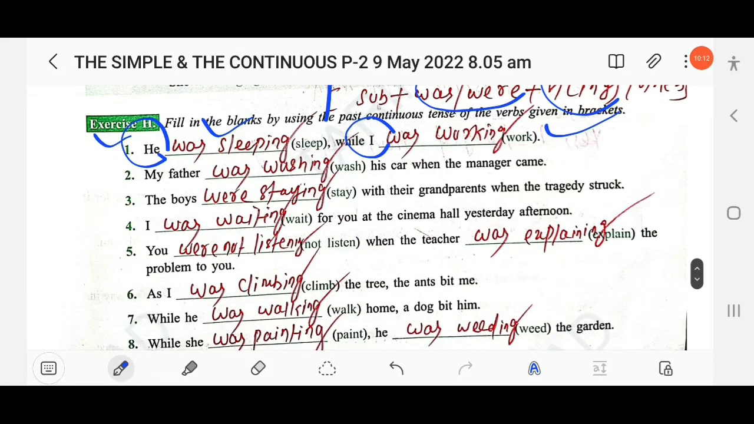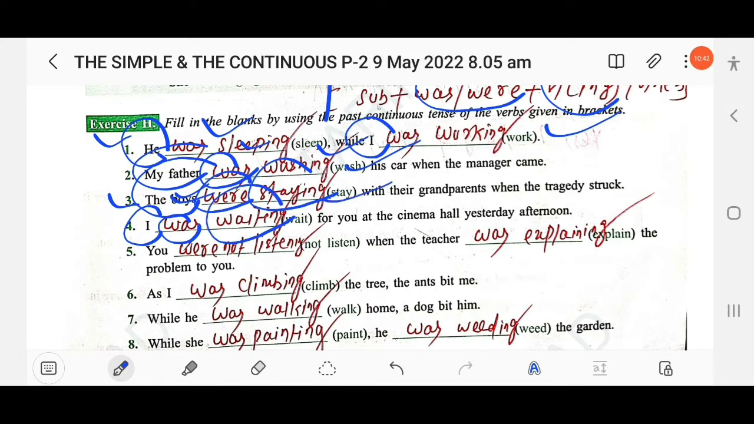The next, my father dash his car when the manager came. So here my father is third person singular, so you have to use was, then add ing with the main verb. The next, the boys dash with their grandparents when the tragedy struck. The boys is third person plural, so you have to use were. Then add ing with the main verb, staying. The next, I dash for you at the cinema hall yesterday afternoon. So here I is first person singular, so use was and add ing with the main verb.